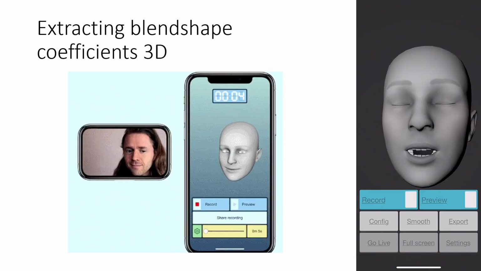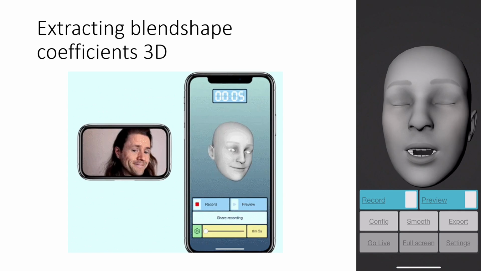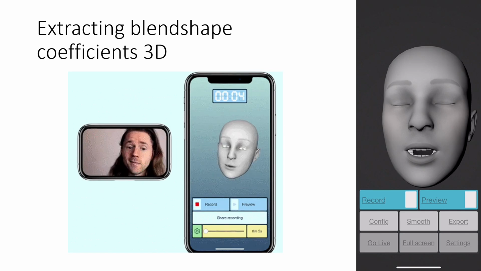To solve this, we switched to FaceCap. That's an iPhone application that uses the front-facing depth camera to directly capture ARKit blend shape coefficients in 3D. This gives us physically meaningful 3D facial motion data without needing to reconstruct it from 2D videos.